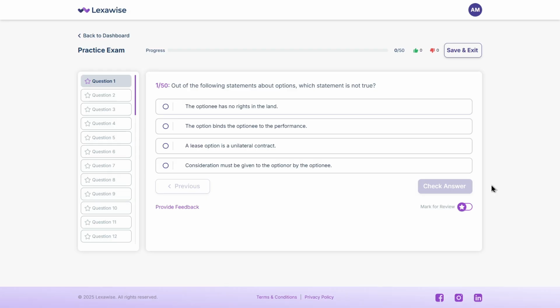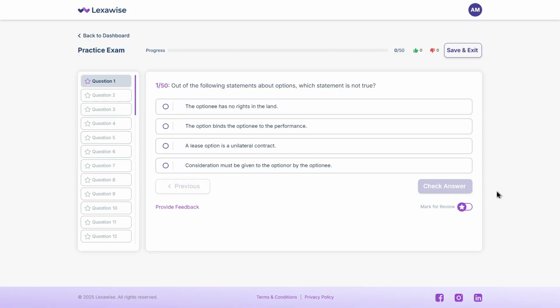Let's read the first one. Out of the following statements about options, which statement is not true? A. The optionee has no rights in the land. B. The option binds the optionee to the performance. C. A lease option is a unilateral contract. D. Consideration must be given to the option or by the optionee. Take a moment to think it through.